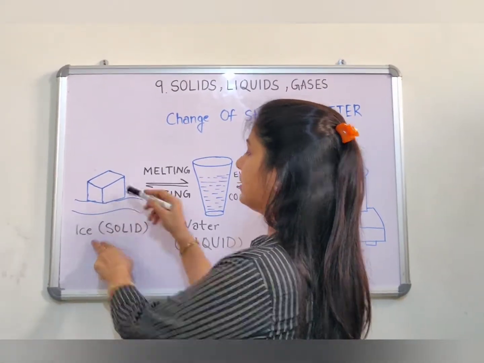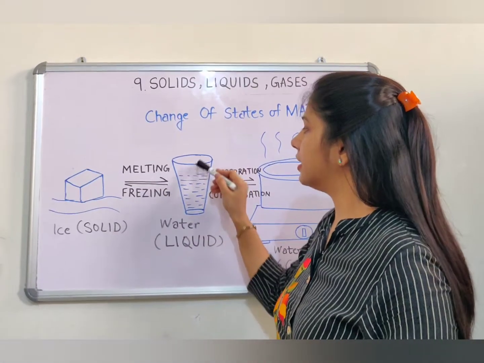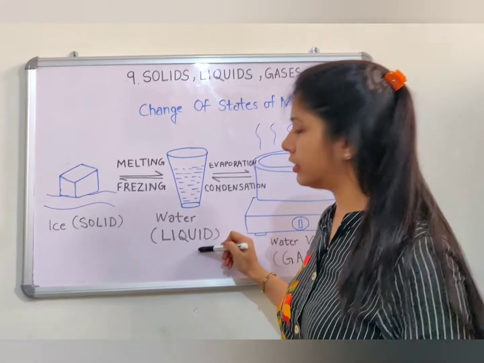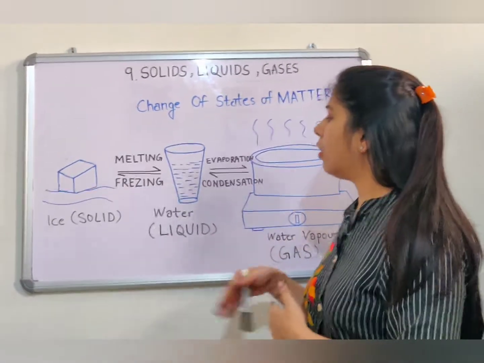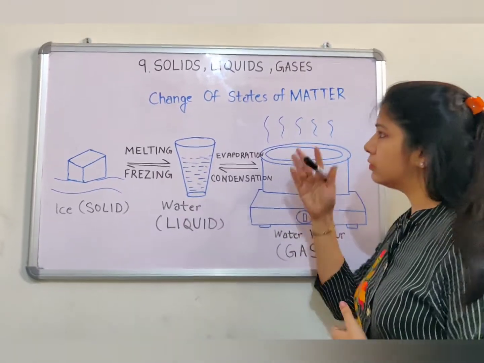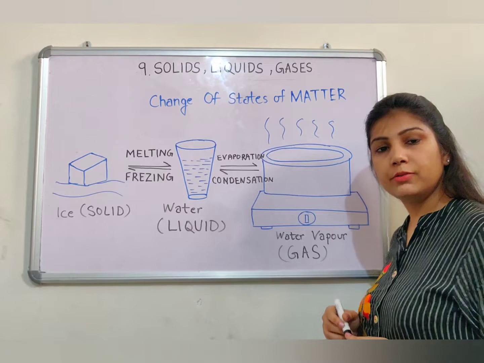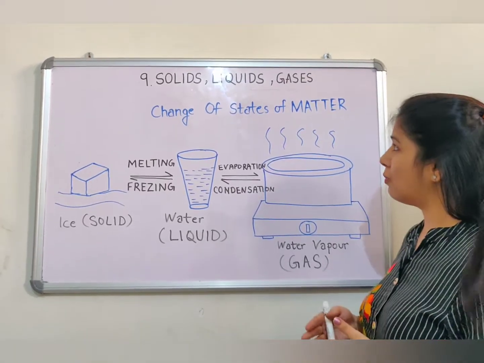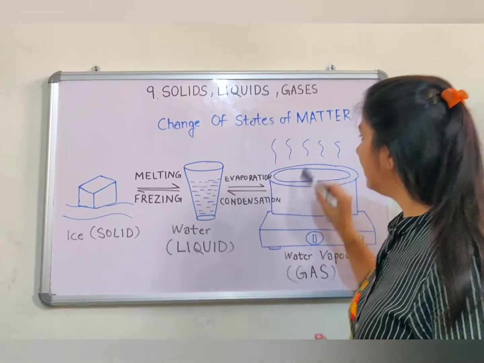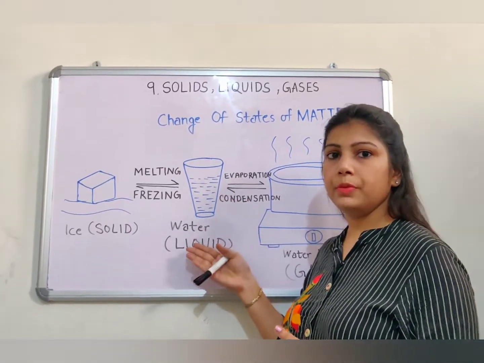When this ice is heated, it melts and it changes its state and turns into water, which is a liquid state of matter. Again, on heating, this water evaporates and it forms water vapors, which is the gaseous form of matter. Now, on cooling, these vapors condense to give water.